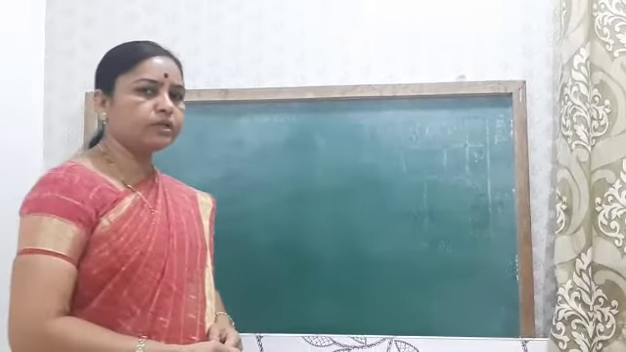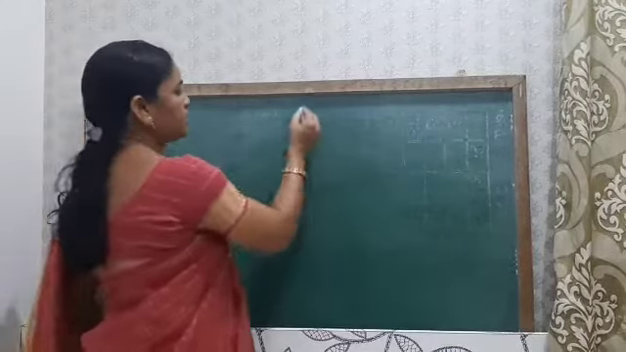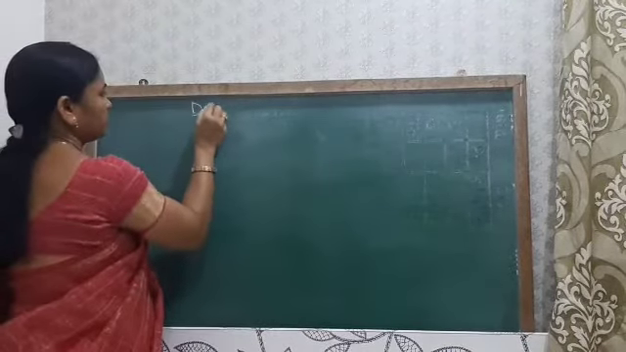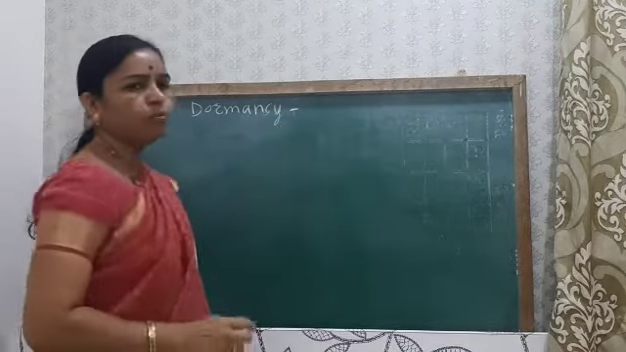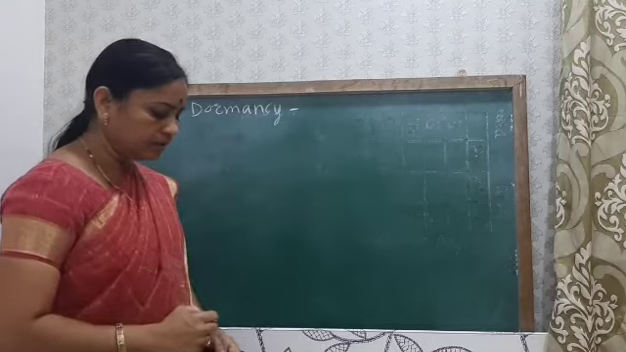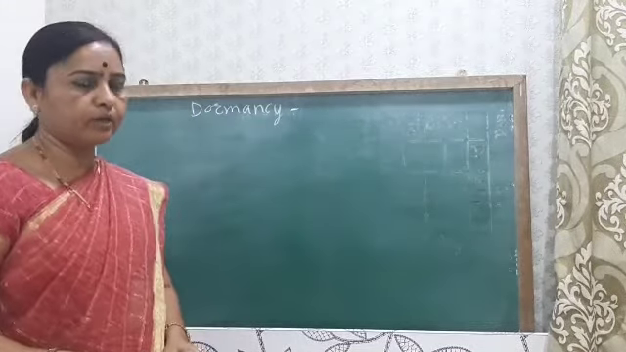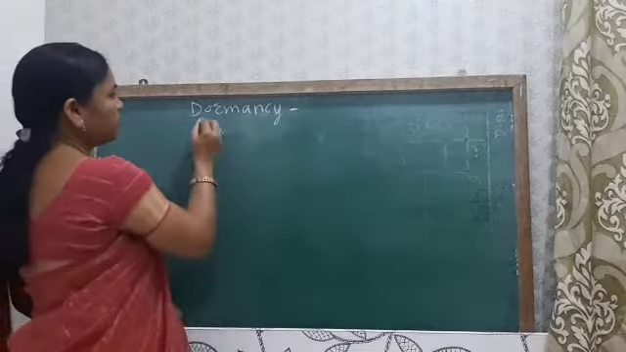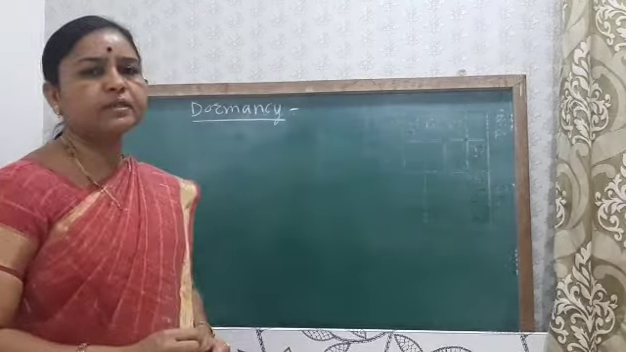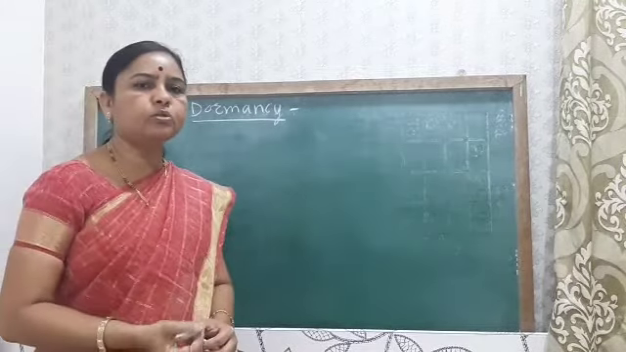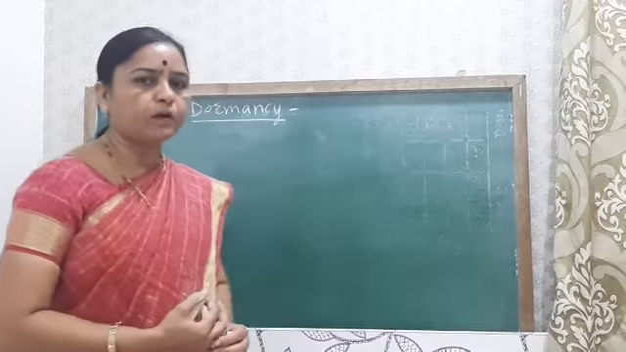Okay, students, today we will see some terminologies: dormancy, apomixis, parthenocarpy and polyembryony. First, dormancy. So what is meant by dormancy? Seeds which are unable to germinate under favorable conditions are said to be in the dormancy period.